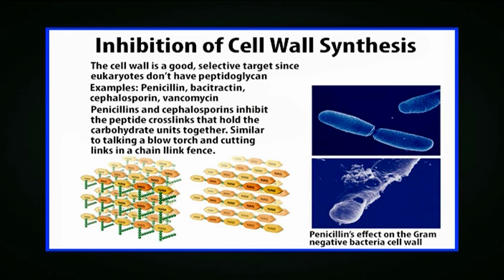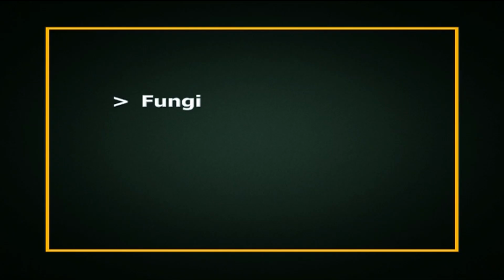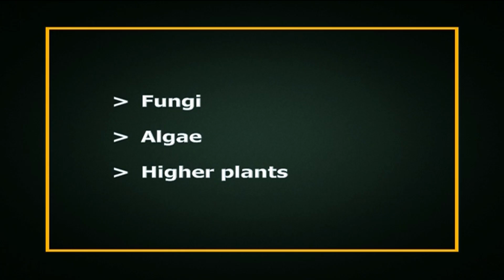Penicillin, for example, inhibits the enzyme responsible for forming cross-links between different strands of the peptidoglycan, thereby interfering with cell wall synthesis and blocking bacterial growth. Now, the eukaryotic cell walls. In contrast to bacteria, the cell walls of eukaryotes, including fungi, algae, and higher plants, are composed principally of polysaccharides.